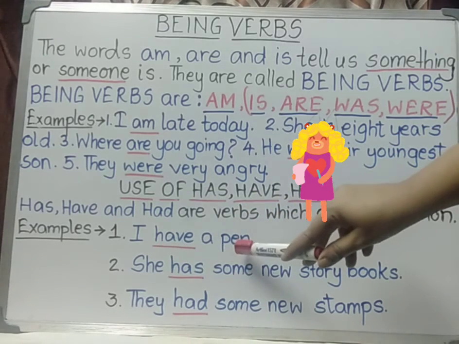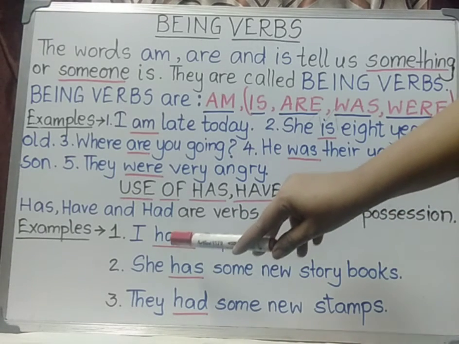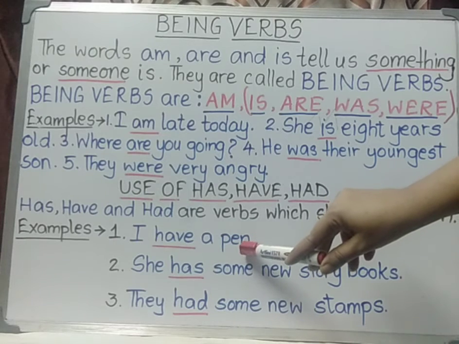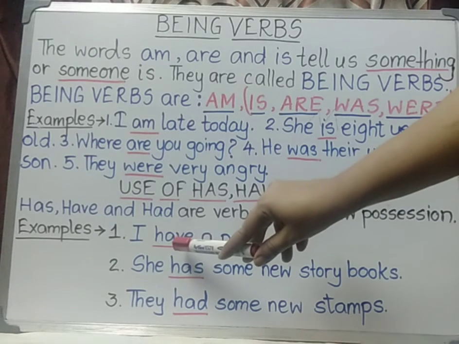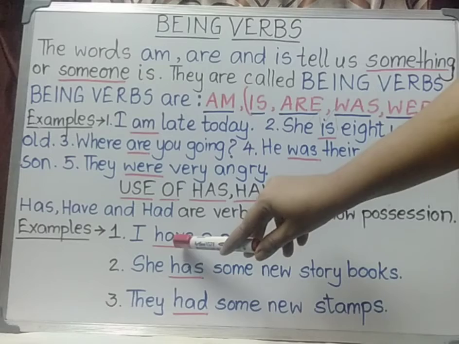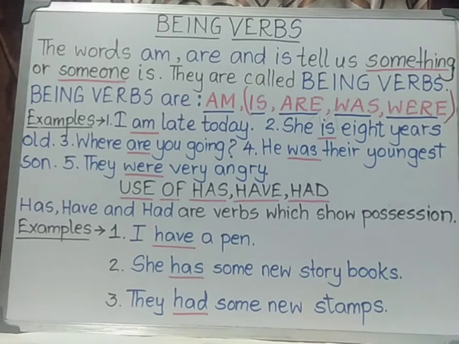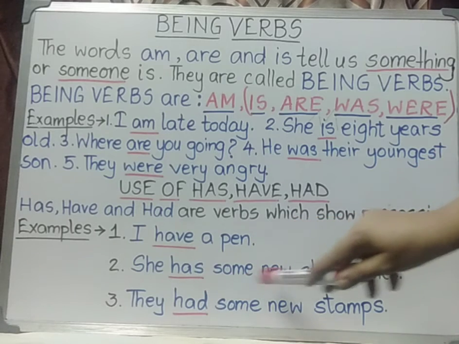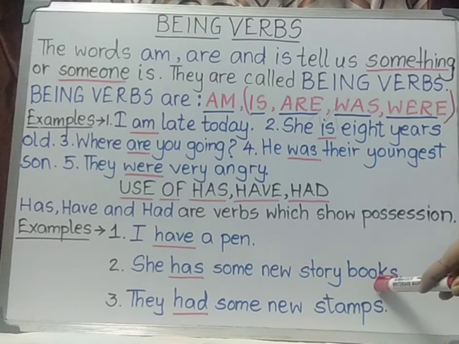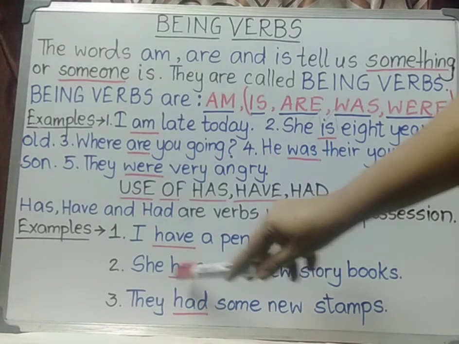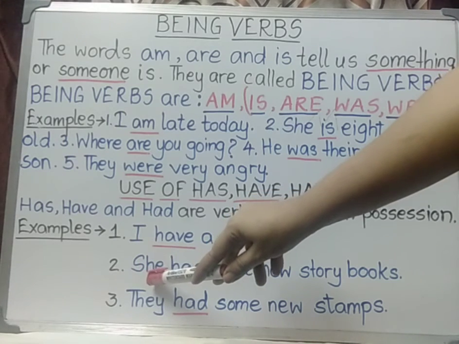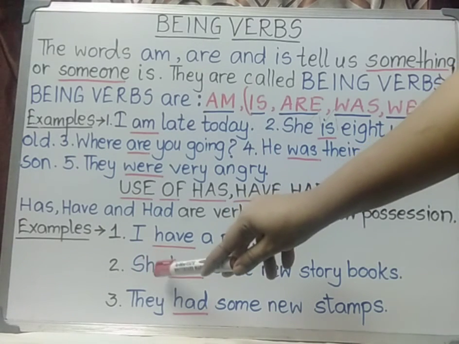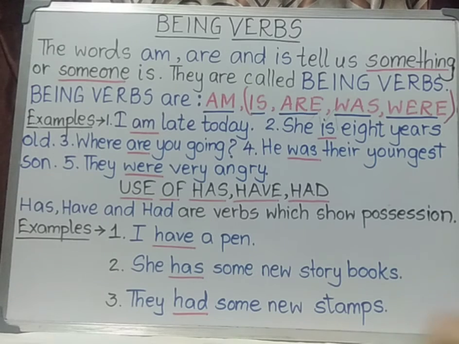I have a pen. So I am in possession of that pen. For that I will use have. Have will always go with I and you. She has some new story books. Has will go with singular subject. He, she, any name. It, like this.